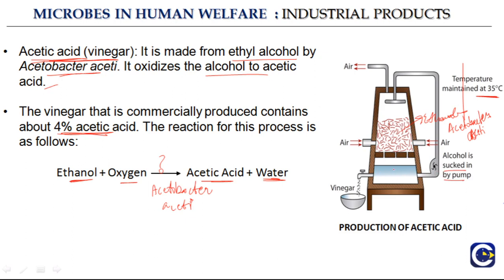So here acetic acid is formed in this particular setup because ethanol and Acetobacter aceti are constantly run here, and a temperature of 35 degrees is maintained, and then it results in the formation of vinegar, and then this vinegar is further processed, resulting in the formation of more acetic acid. So a lot of microorganisms, as we saw in previous slides, are responsible for the formation of organic acids, and Acetobacter aceti is responsible for the formation of acetic acid.